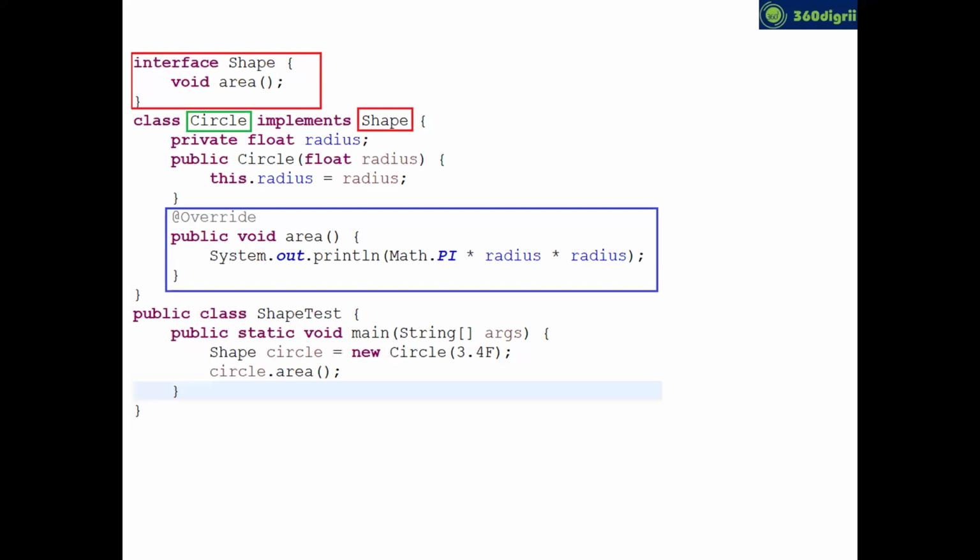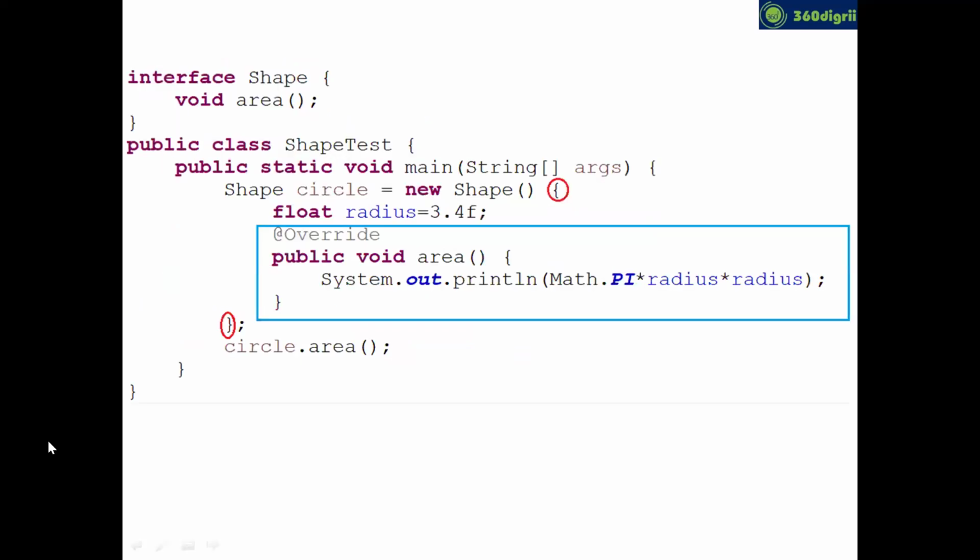Now, I rewrote this code using an anonymous inner class. If you take an anonymous inner class, you need not create the green Circle class. Instead, directly you can provide the implementation. So that's the code body you can see here. On the top, I have an interface Shape with an abstract method. Now I haven't created a class like Circle, and I have a class with a main method. See the syntax, this line.